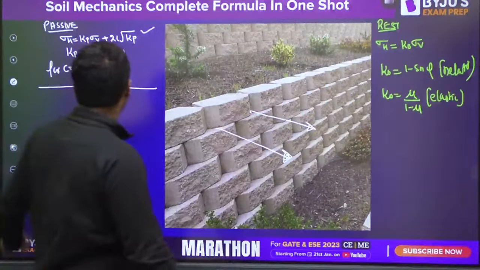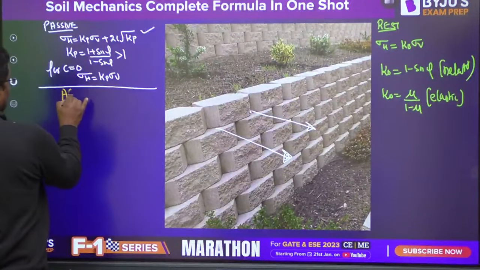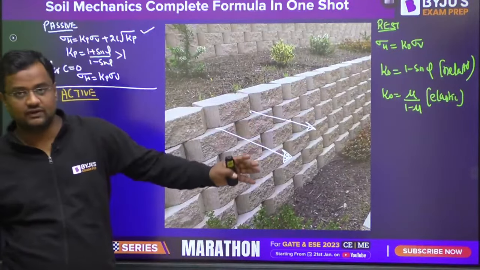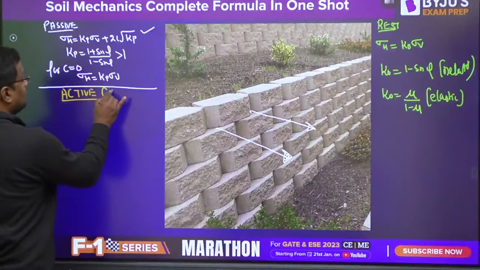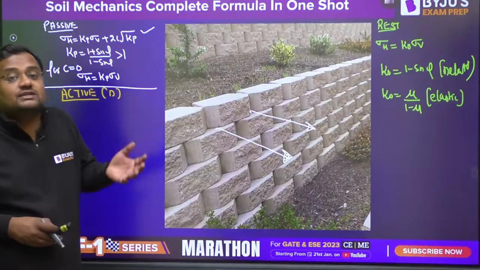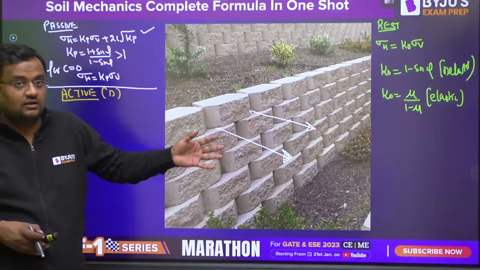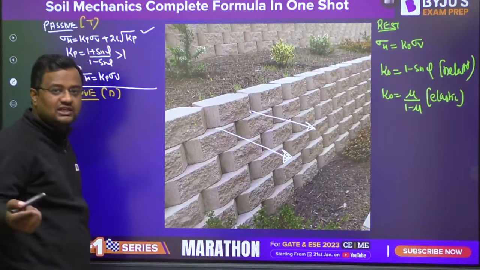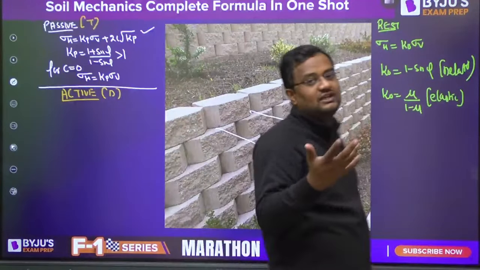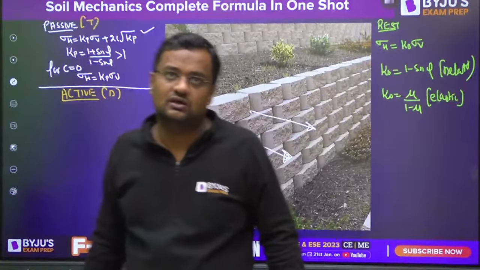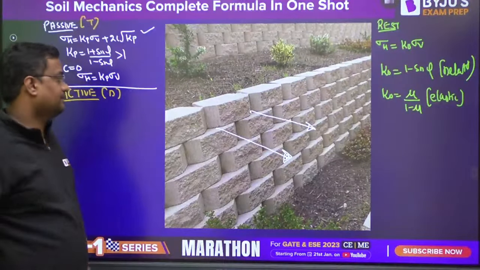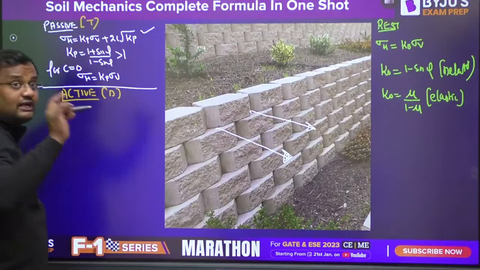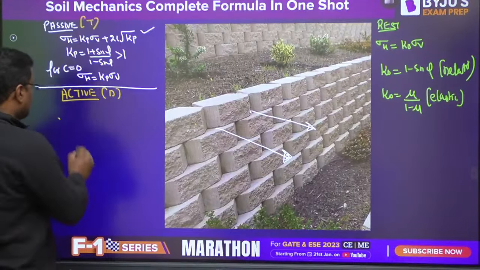Okay. Now the active case. Active case means when the wall moves away from the fill. The wall moves here, this is the fill, away from the fill. And by default this is the case, because if nothing is mentioned, always, guys, the wall will be moving away from the fill. It is not moving towards the fill. Towards the fill only happens in the case of excessive wind loads or earthquake loads. So here, guys, are you ready for an oral test?